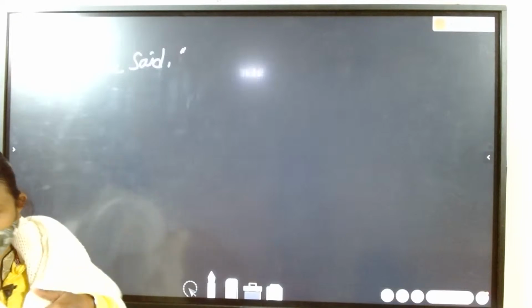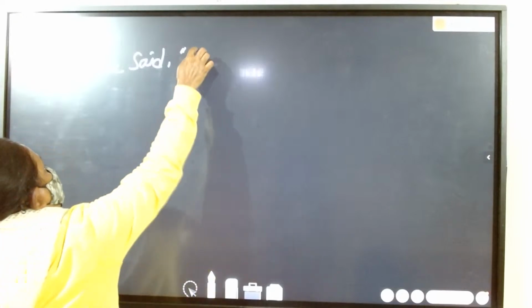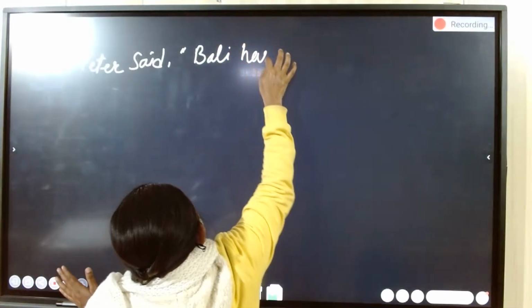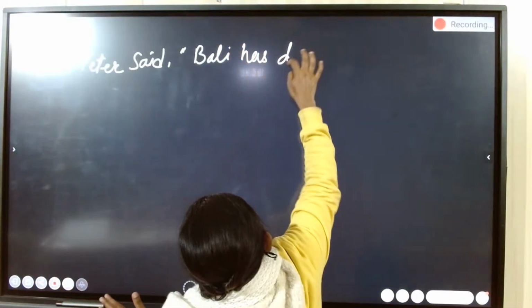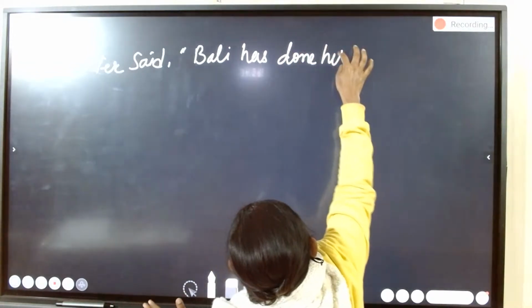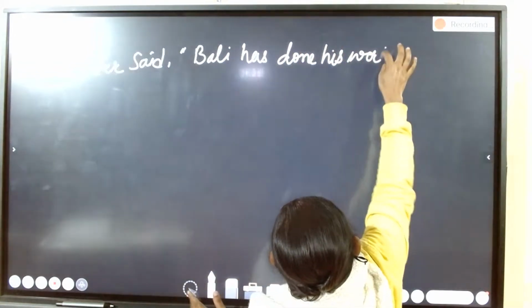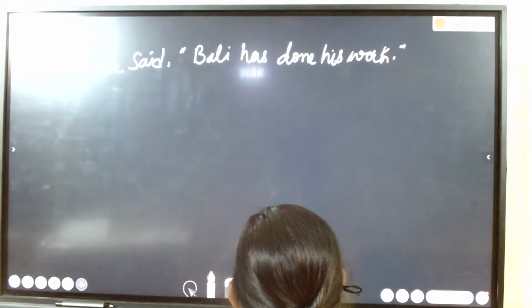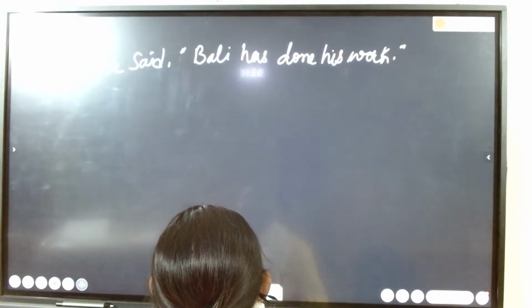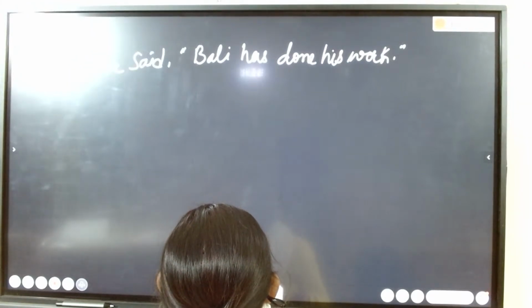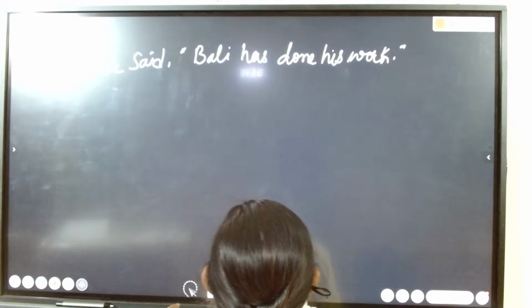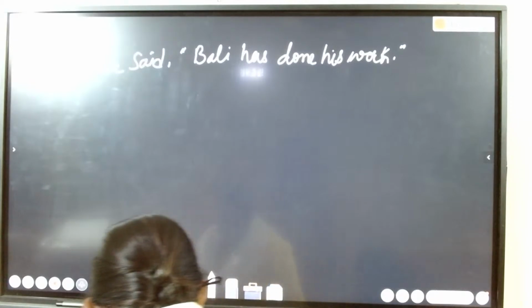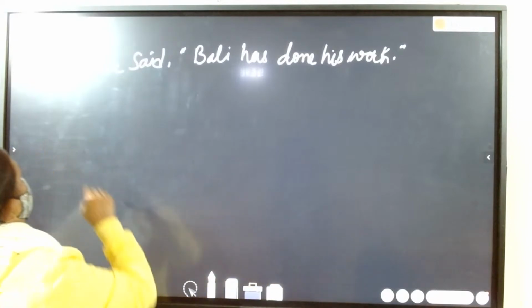Bali has done his work. See children, the first part of the sentence is the reporting verb. The next part of the sentence is reported speech, and it has been given in present perfect. When you are changing direct to indirect speech, you use the respective tenses.